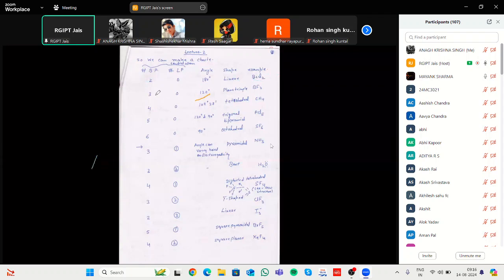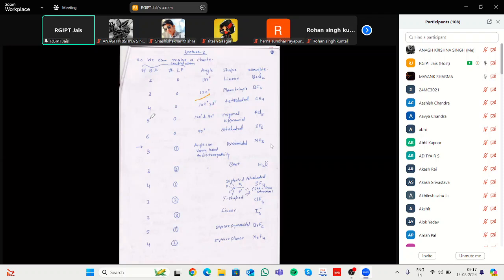Next, if there are 3 bond pairs and the number of lone pairs is 0, in case of BF3, the shape formed is trigonal planar. But if 4 bond pairs are participating and the number of lone pairs is 0, that forms a tetrahedral shape, having a bond angle of 109.28.